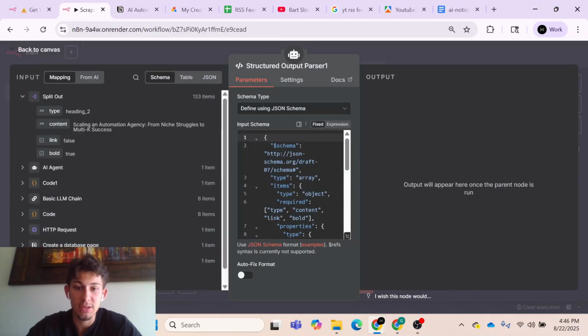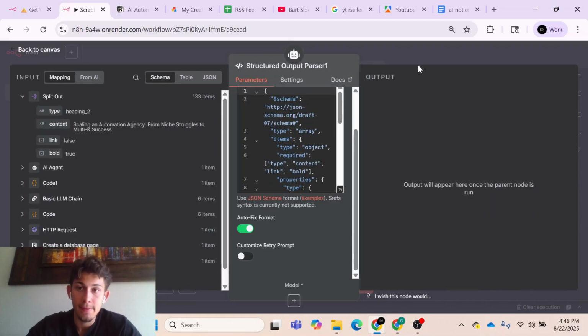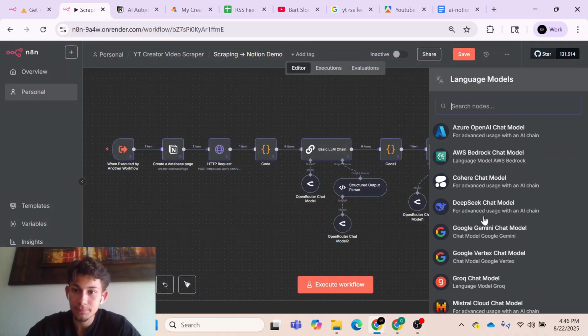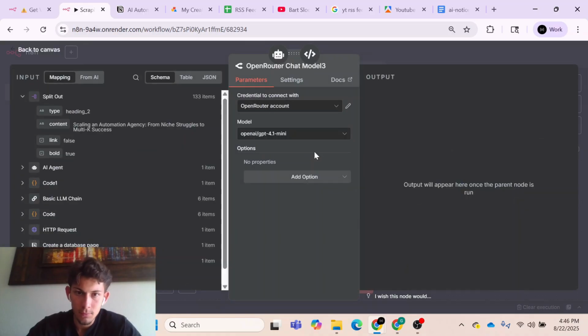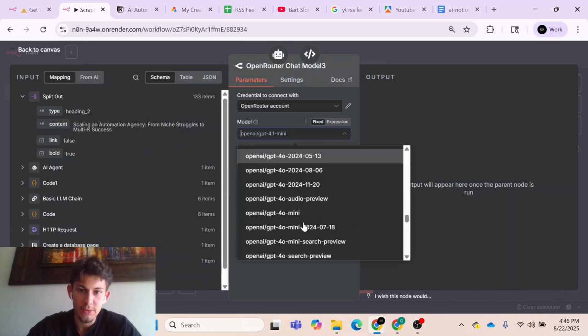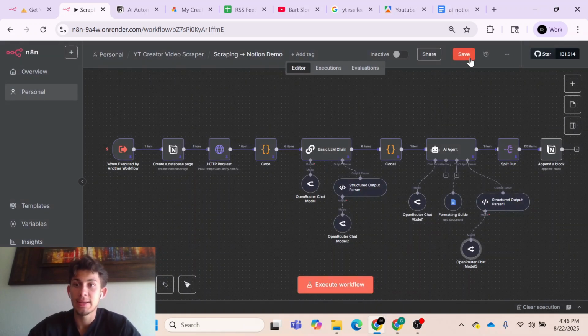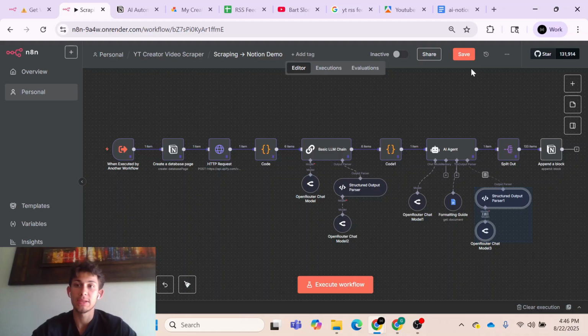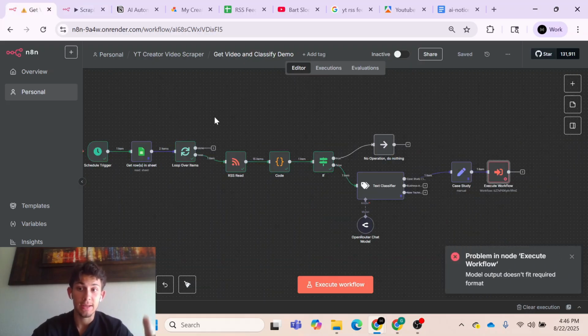And then let's just do it over here just to be safe. Auto fix format. And then turn this into 4 mini. Okay, and I'm glad that problem arose, because if I remember correctly, that was one of the issues that happened to me while I was building this for the first time: for some reason Gemini doesn't like to give just JSON objects. It always has to output text. But we're using Gemini because it has that very large input token limit. So let's retry again, and now this should work.